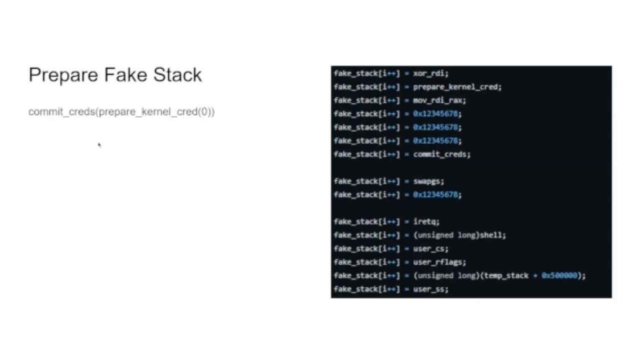We then feed the credential and then the shell function to our fake stack so that when the kernel runs this, it will first prepare a 0 credential, which stands for kernel credential or root credential. Then we commit those creds to our process, which will then make the process escalate in privilege, and then we swap to the user, which will then run this shell, which will give us the shell.